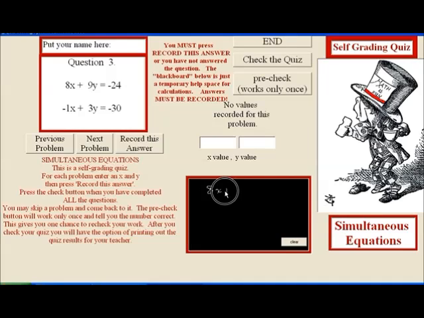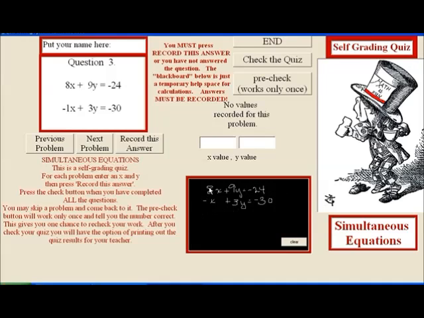8x plus 9y equals -24. And minus x plus 3y equals -30. So now I have to make a decision.